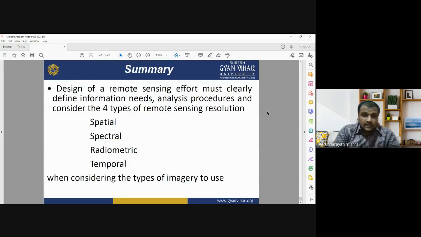In summary, remote sensing must clearly define the information that we need, and the analysis procedure. Considering the four types of remote sensing resolution, that is spatial, spectral, radiometric and temporal, is very important for choosing the type of imagery for different applications in urban planning, regional planning, city planning, and town planning.